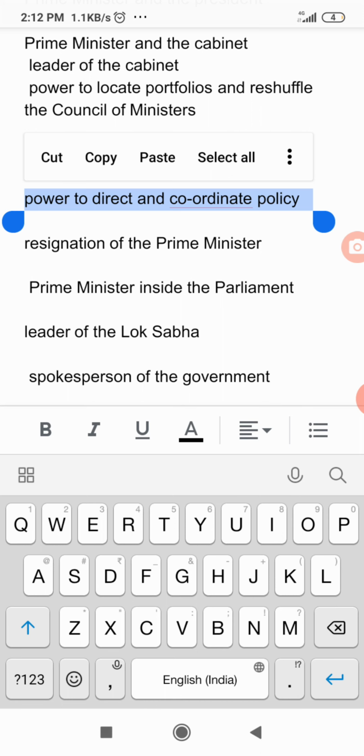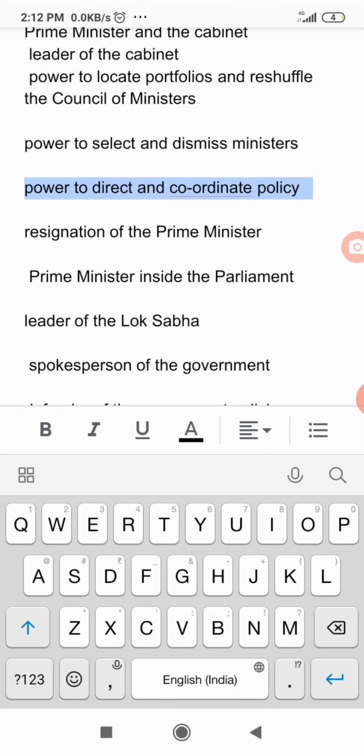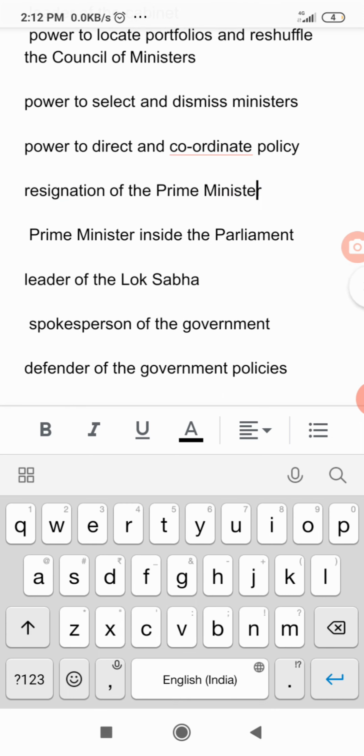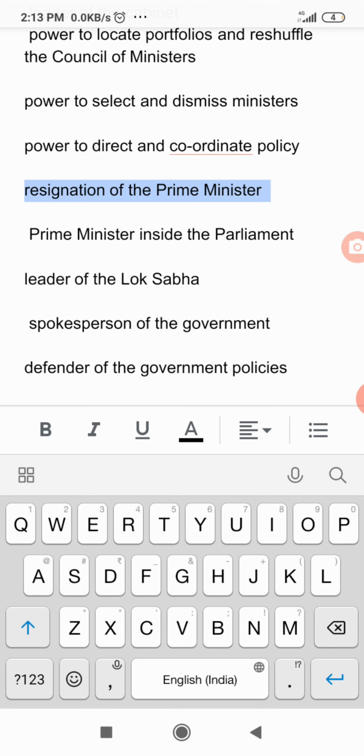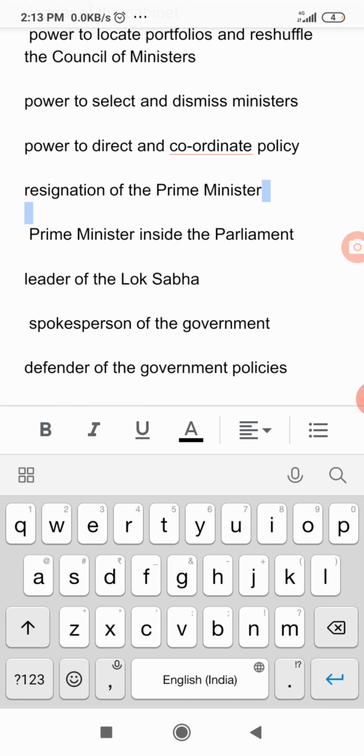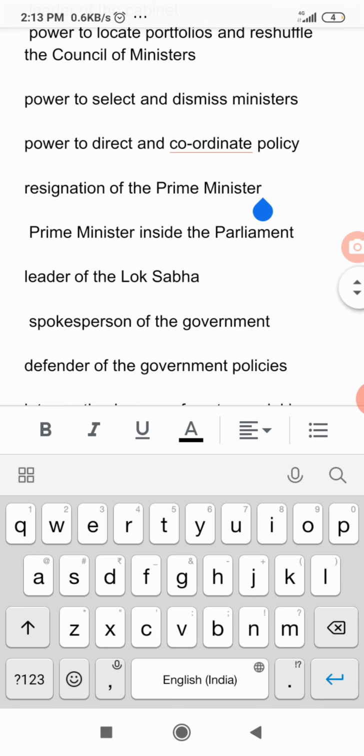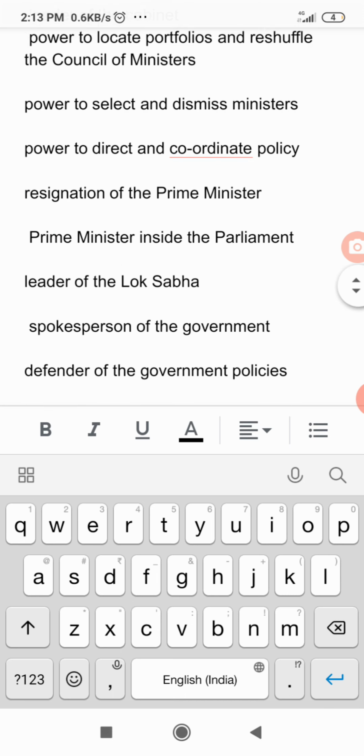In critical matters such as foreign affairs, defense affairs, economic and technological affairs, he coordinates the policy of government. Means various ministers are working together at the same time. At last, we can see the resignation of the minister. It is counted that the resignation of the Prime Minister means the whole ministry's resignation.